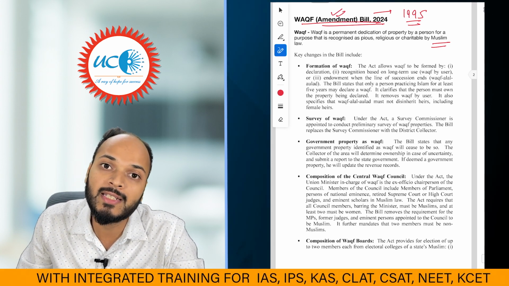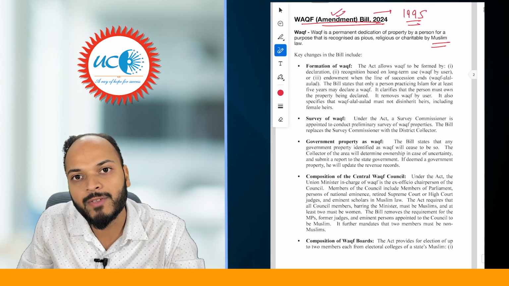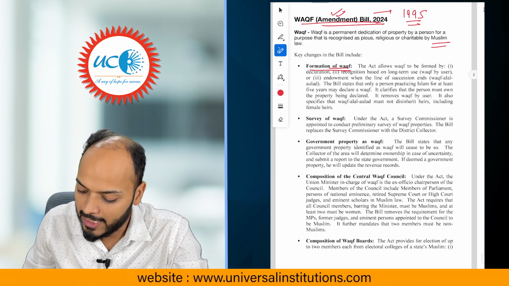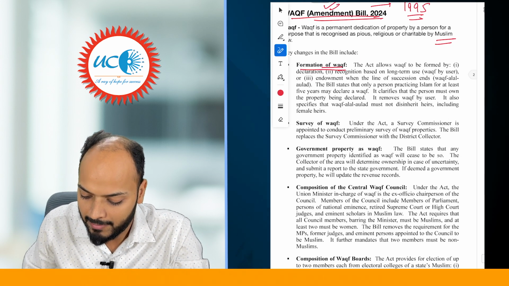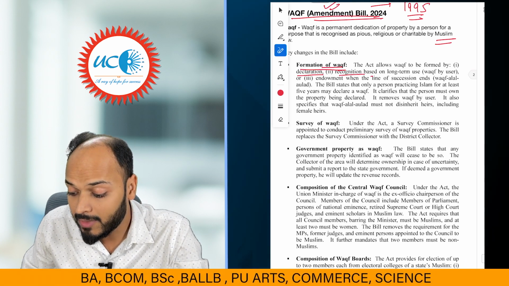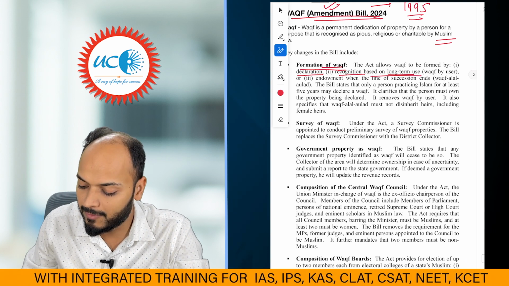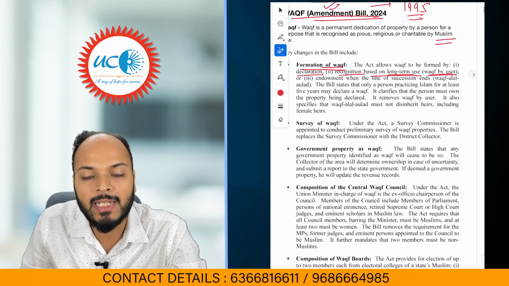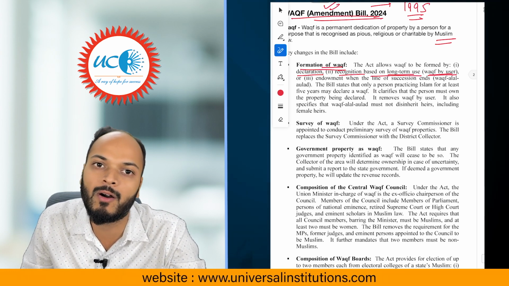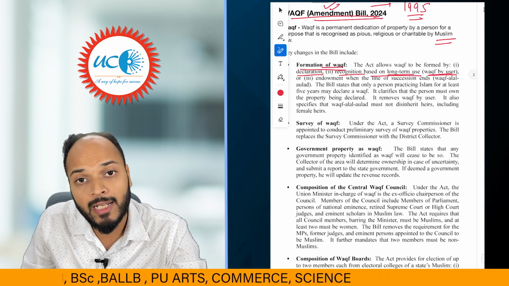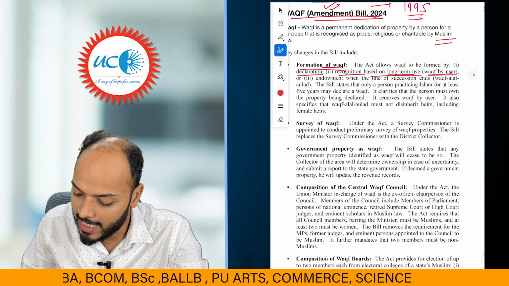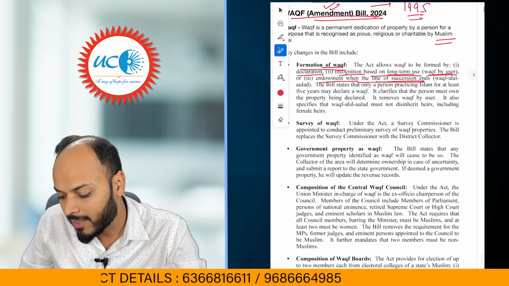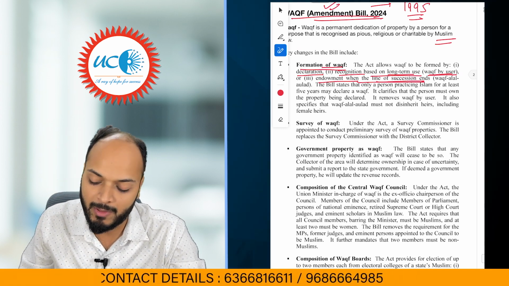Now I'll be discussing what changes this bill is proposing in the Act of 1995. First is formation of Waqf. The Act of 1995 says that Waqf can be created either by declaration or by recognition on the basis of long-term use. This kind of formation of Waqf is called Waqf by user. If a property is getting used for long for religious or charitable purpose, it can also be considered as Waqf. And the third is endowment, when the line of succession ends. If the line of succession ends, in such case also, by endowment, the property can become Waqf property.